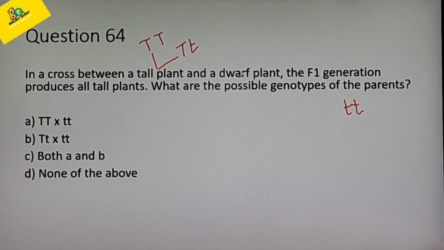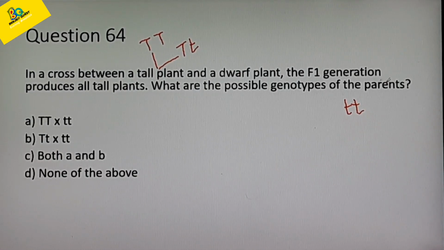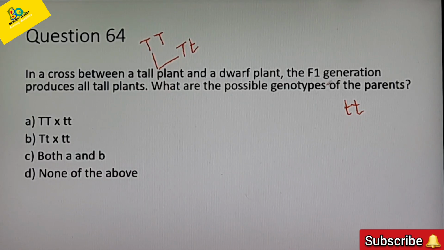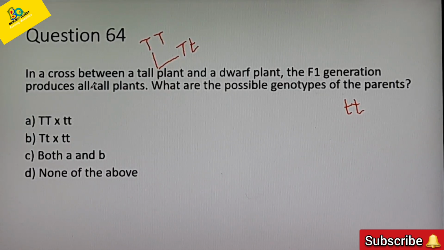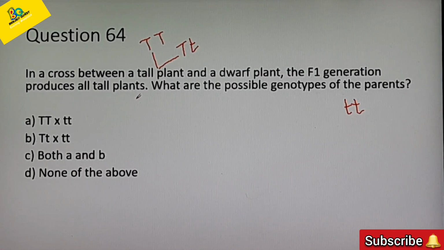The dwarf parent, always remember, the genotype is homozygous. A recessive trait is always expressed in the homozygous condition. Now, since the question already says that all the plants produced in the F1 generation are tall plants, what would be the genotype of the tall plant?